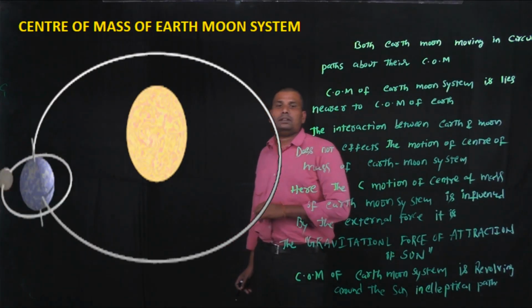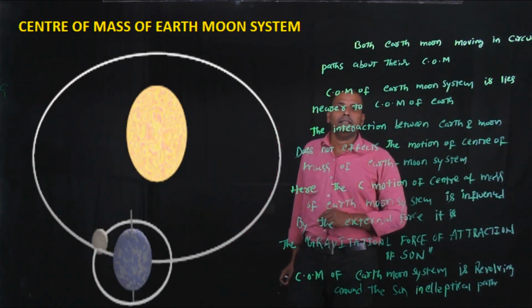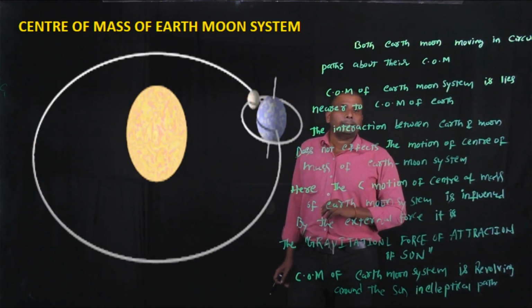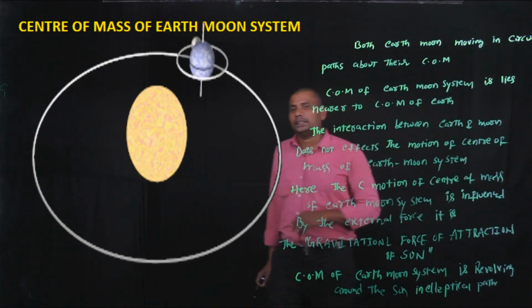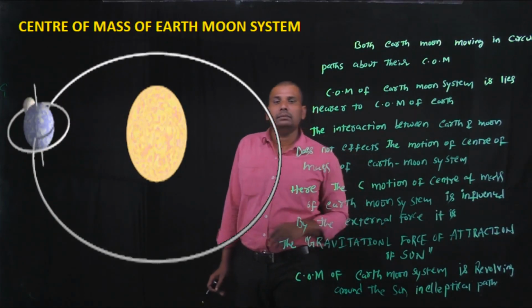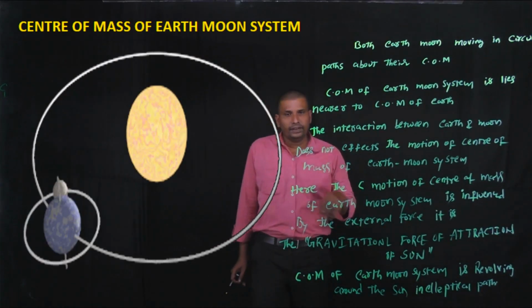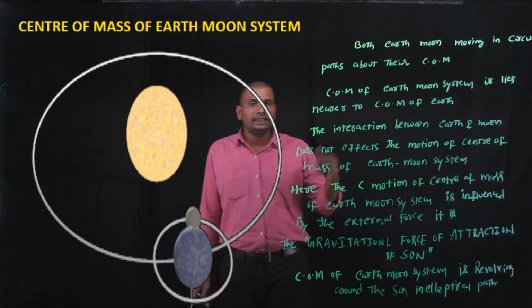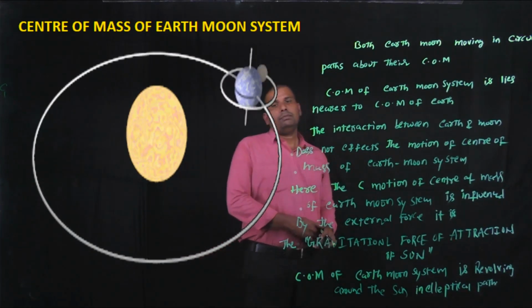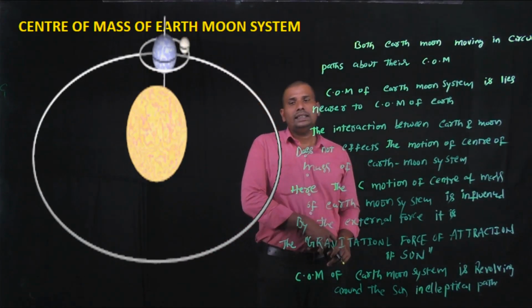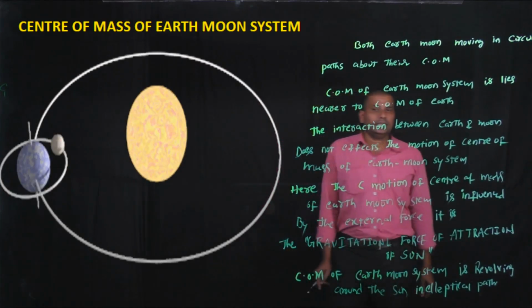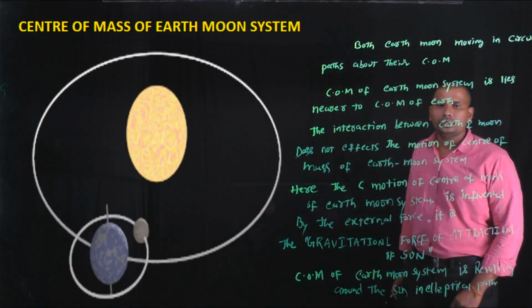Only the gravitational force of attraction due to the Sun influences the motion of center of mass of the Earth Moon system, and this motion of center of mass does not get affected by the interactions between those two. Okay, that's why the combined center of mass of Earth Moon system is revolving around the Sun in an elliptical path. Okay, this is the center of mass of the Earth Moon system.